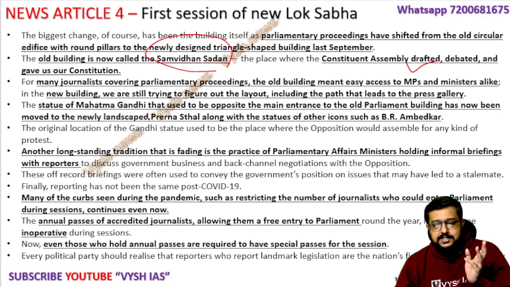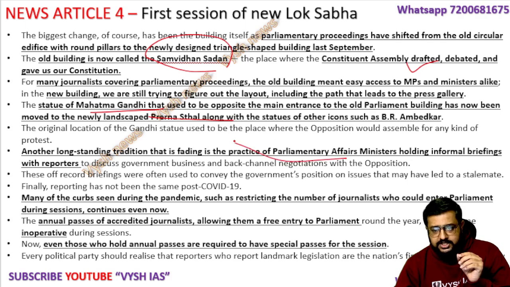Then they have also changed some statues. There is a Mahatma Gandhi statue in the old parliament where these people always stand and protest. That statue itself has been shifted to the new area in the Prerna Sthal, where the Ambedkar statue and others already are. So now those are some physical changes which happened. And then